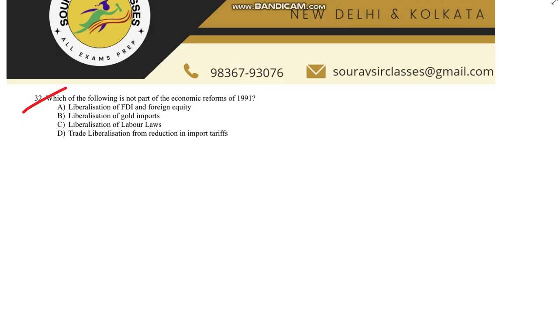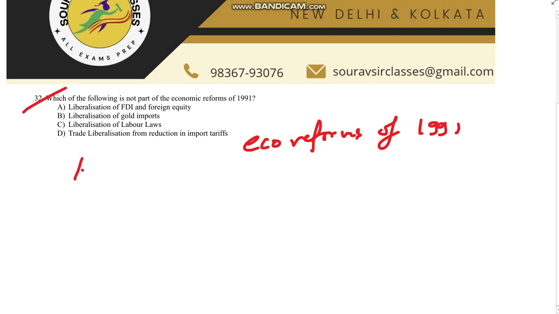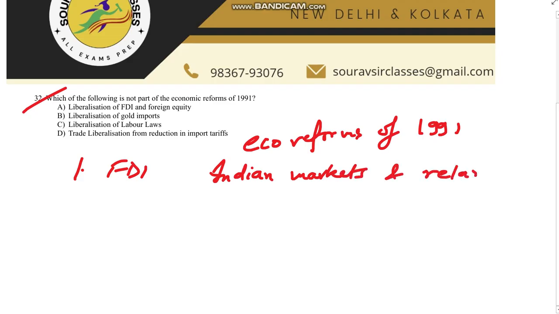So the economic reforms of 1991. Here it was a series of policy changes aimed at liberalizing and restructuring the Indian economy and to integrate it more. So what are the reforms included? First, it is the liberalization. We have to choose the correct answer. So let us know, liberalization of FDI and foreign equity is what? This states that FDI is allowed in the Indian markets and relaxed restrictions on FDI. This was for the first terminology.